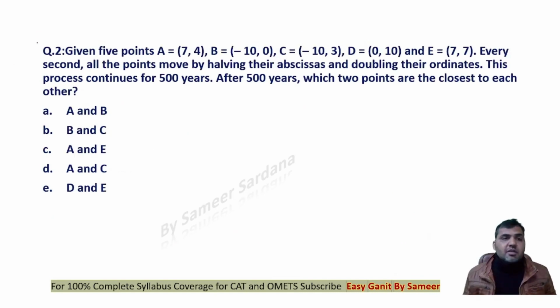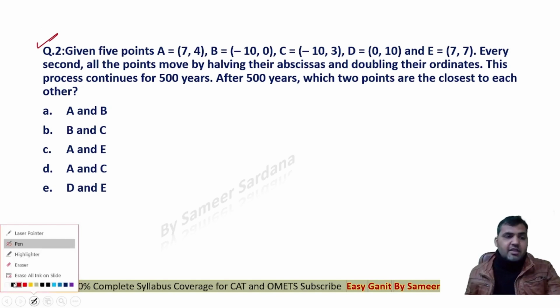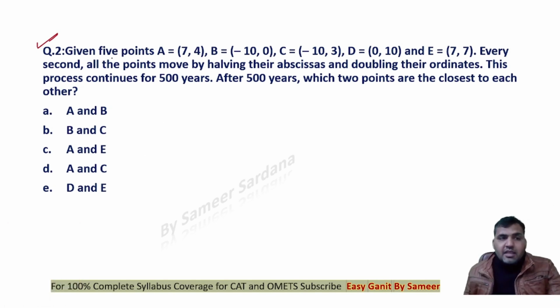Moving on to question number 2. Beautiful question of coordinate geometry again. Let's have a look at this one. Given points A is 7, 4, B is -10, 0, C is -10, 3, D is 0, 10 and E is 7, 7. Every second all the points move by halving their abscissa and doubling their ordinate. So every second you're making the abscissa half and doubling the ordinate.